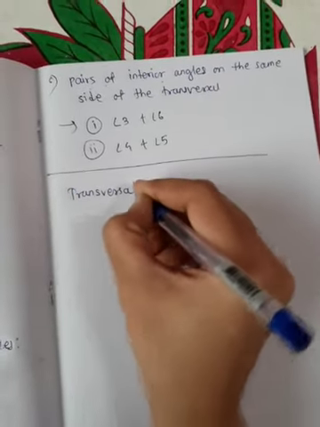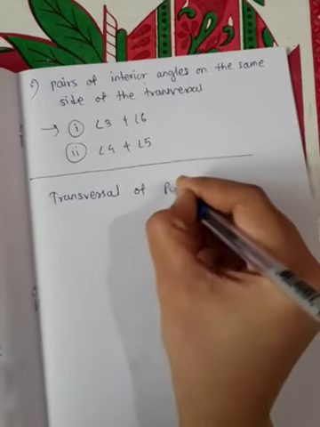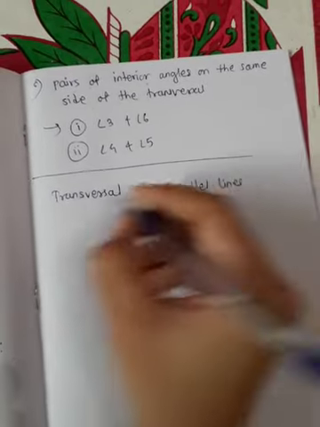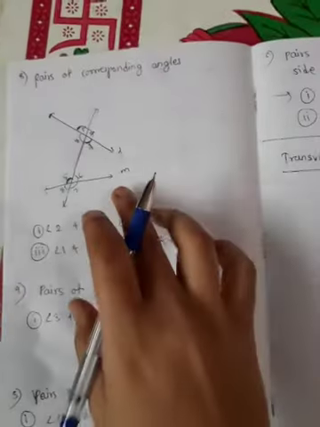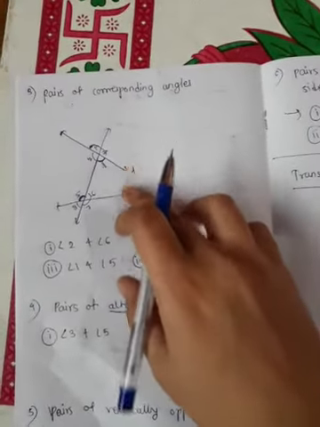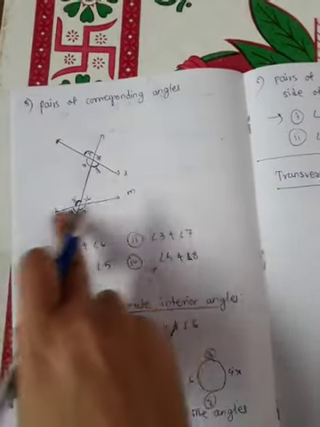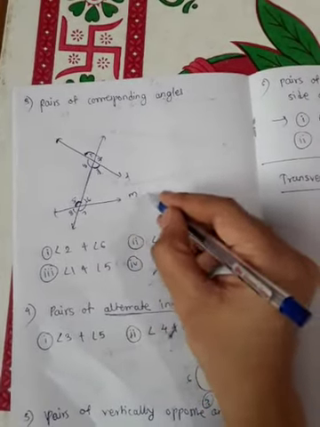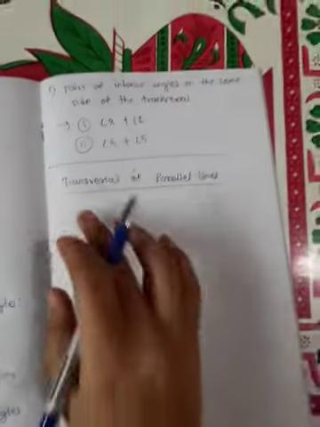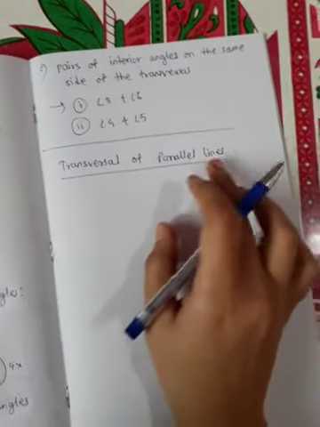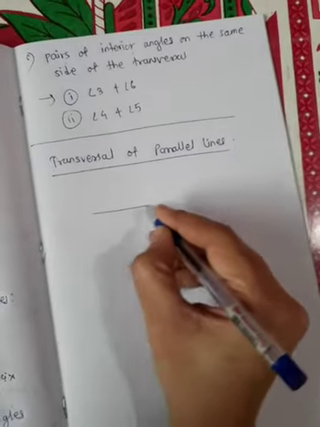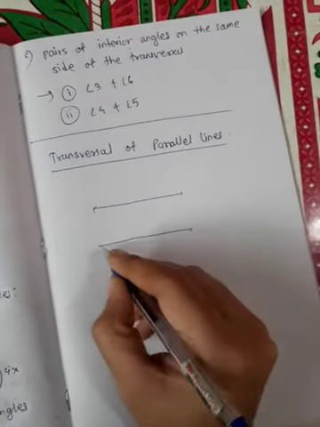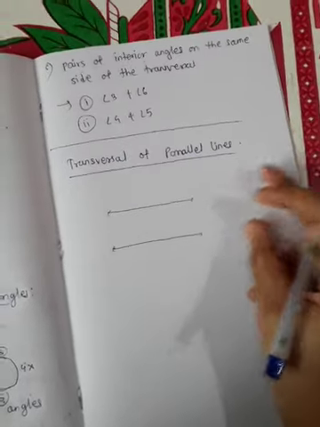So now what happens when a transversal cuts two parallel lines? In the previous discussions we have not taken parallel lines. Here see, L and M are not parallel because if we extend them they will meet. So draw two parallel lines. Parallel means they do not intersect, they will not meet at any point.